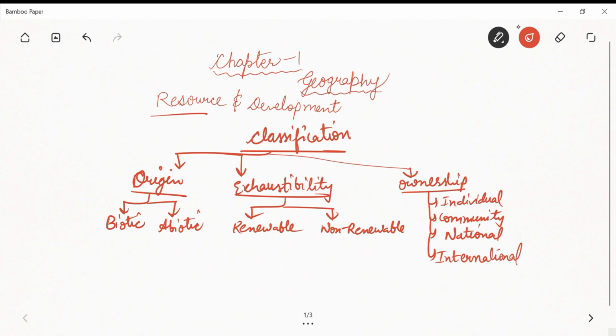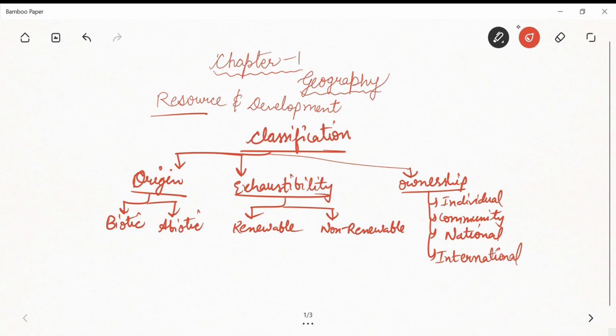That means a resource can belong to a single person, right? It can belong to a group of persons, that is a community, or can belong to one nation, or can belong to the whole world, that is all the countries, right?